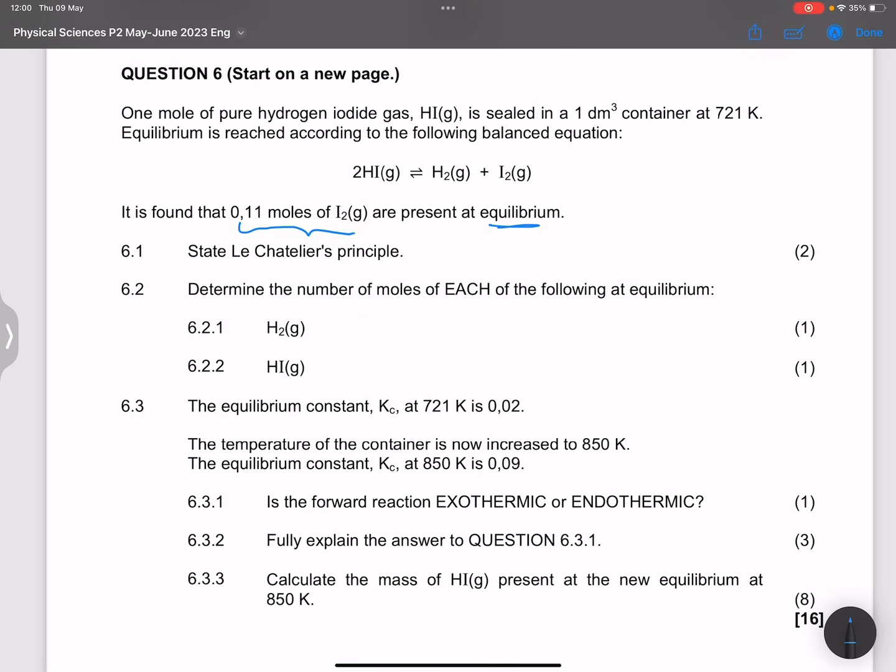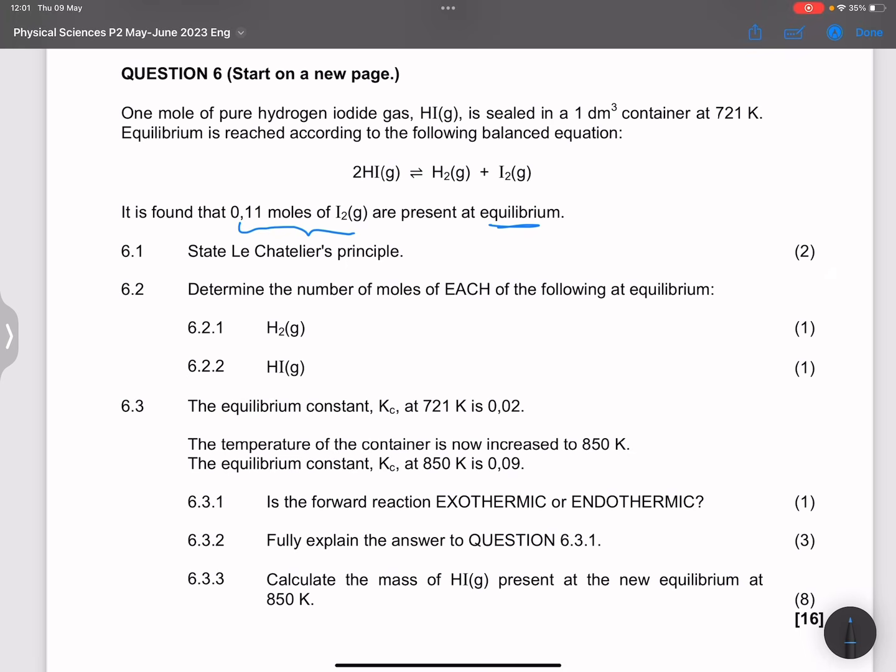Okay, so they say state Le Chatelier's principle, right? You can state it in the way that is comfortable for you, right? In a closed system, if one of the factors that affect equilibrium changes, then the equilibrium will oppose the change and a new equilibrium will be established. Of course, there are many ways of skinning that cat, so you can choose one of them. They say determine the number of moles of each of the following at equilibrium.